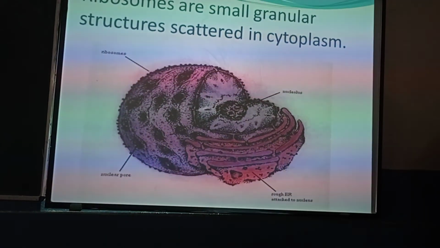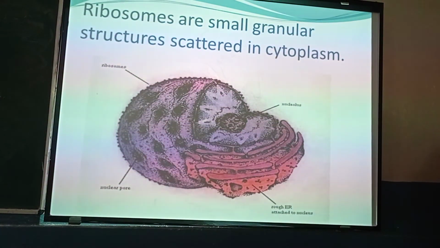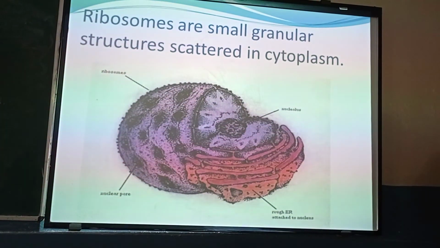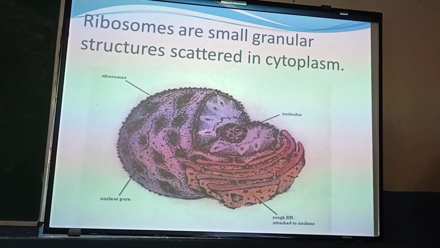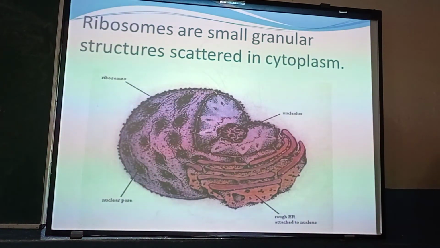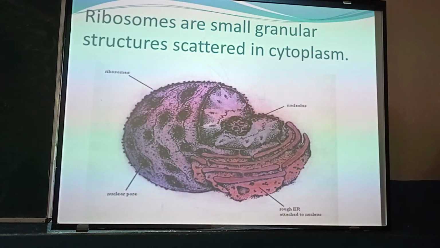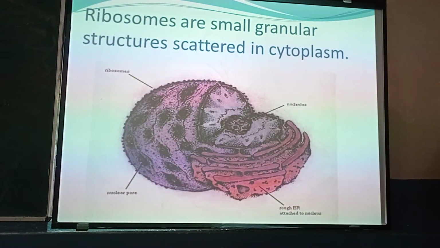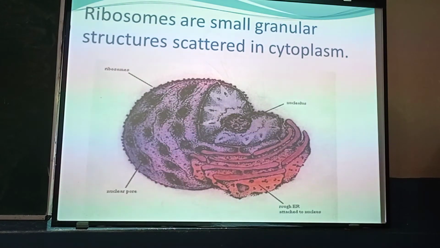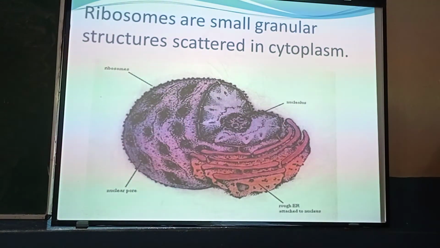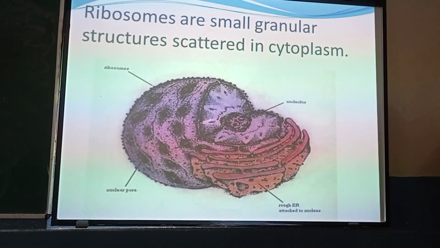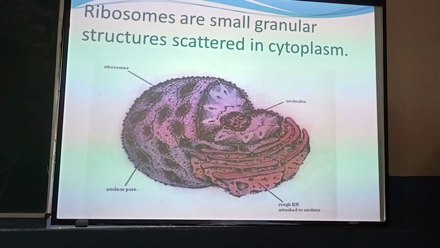These also contain RNA and proteins. Their main function is the synthesis of proteins inside the cells, and the synthesis of the proteins takes place inside the ribosomes.